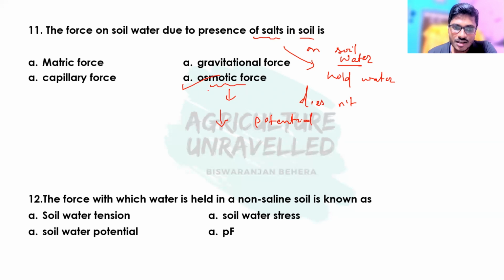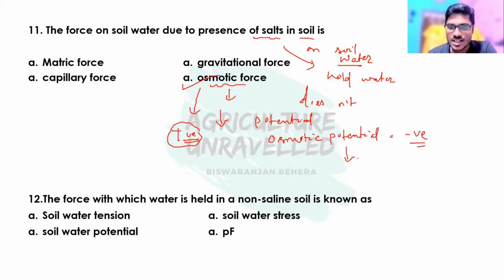That is the reason why this osmotic force is always positive. This osmotic force is also known as osmotic pressure, and the sign of this osmotic force or osmotic pressure is always positive. And the counterpart is osmotic potential, which is always negative in sign.